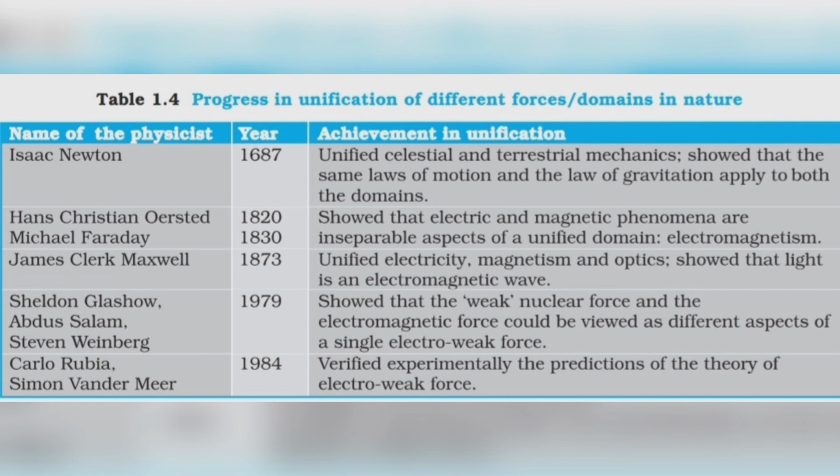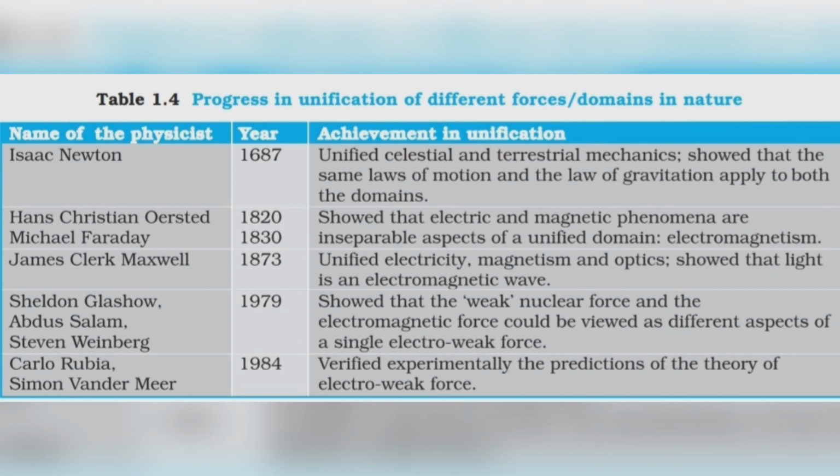Similarly, Oersted and Faraday in 1820 and 1830 respectively showed that the electric and magnetic phenomena are inseparable, and unified these two domains into a single domain, which is called electromagnetism.